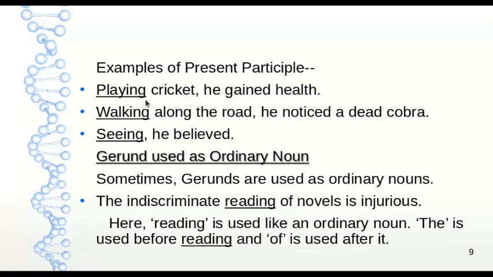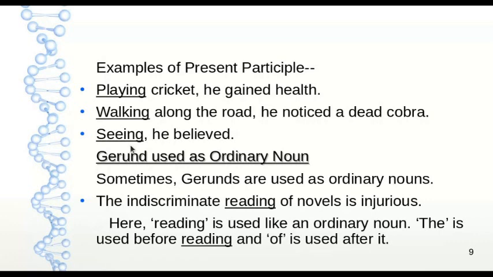Examples of present participle will be: Playing cricket, he gained health. In this sentence, playing is the present participle. It is acting the role of an adjective. Walking along the road, he noticed a dead cobra. In this sentence again, walking is the present participle. It is acting as the adjective. Seeing, he believed. In this sentence, seeing is the present participle. It is acting the role of an adjective.